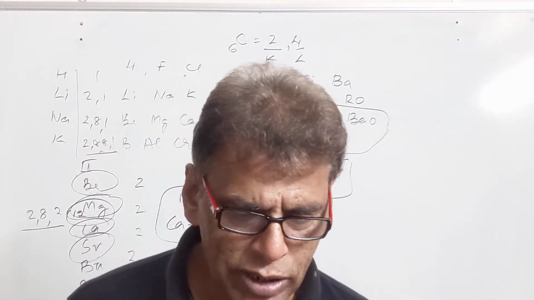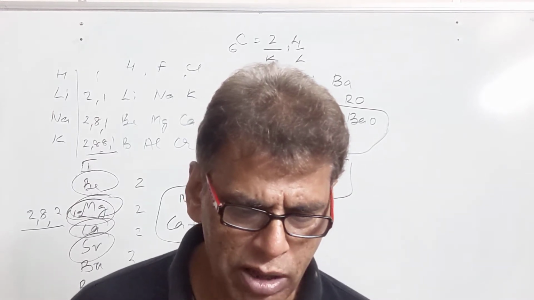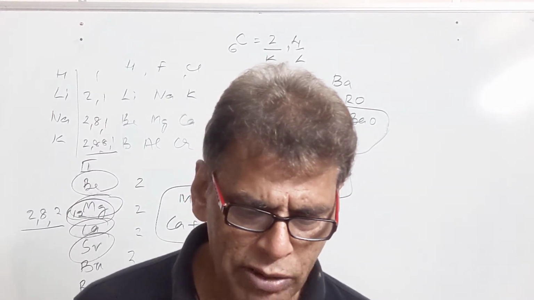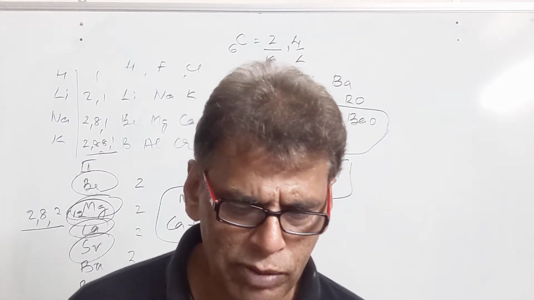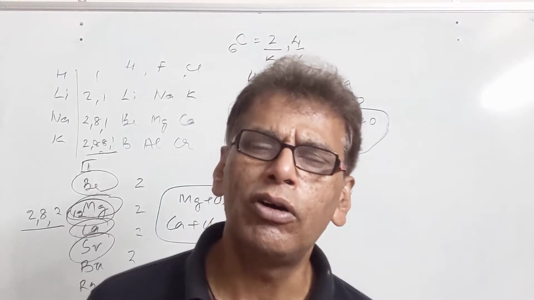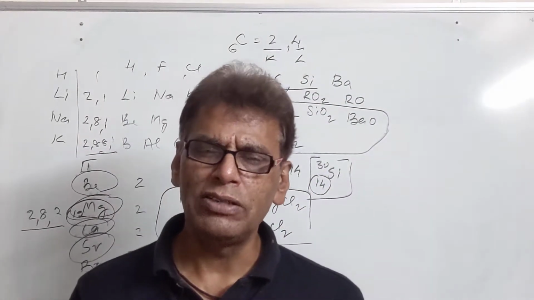Then we have, what property do all the elements of the same column in the periodic table as fluorine have in common? So all the elements of the same column as fluorine are 1 electron deficient. They have a deficiency of 1 electron in their valence shell.